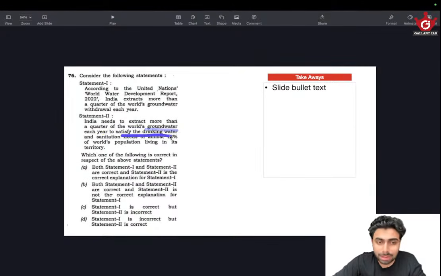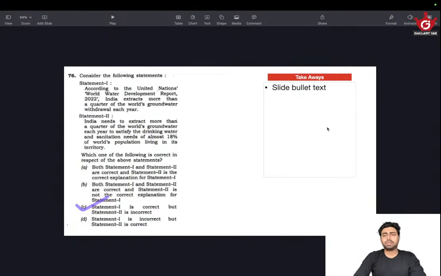For statements like drinking water and sanitation, there is no mention of agriculture. Agriculture or irrigation is not there. Had there been any mention, the question would have been different, and the answer would have been different. So this is wrong. Having this wrong will give us the first statement as right. So that is perfect. We'll go for C.